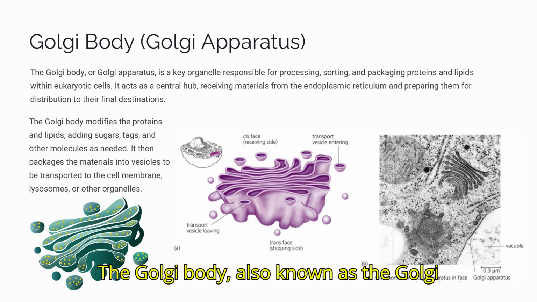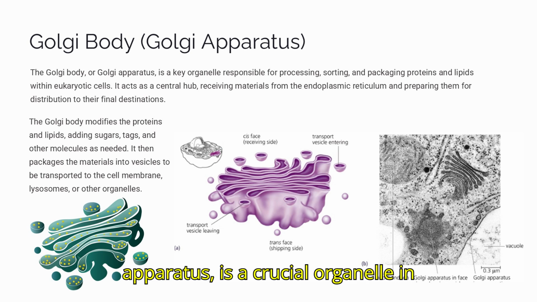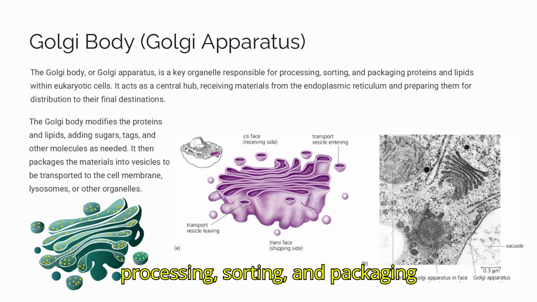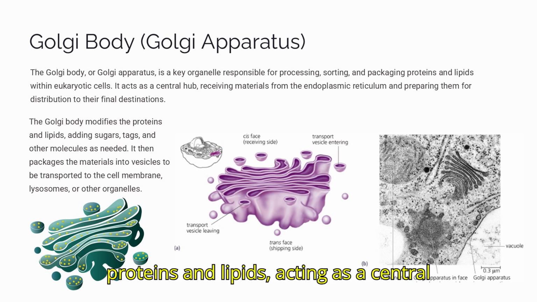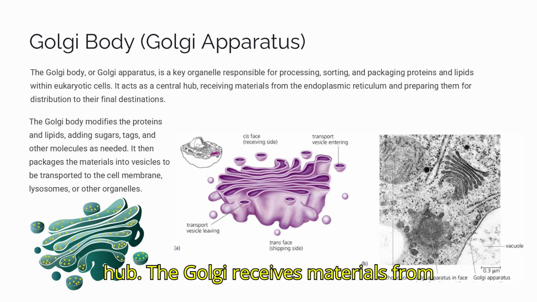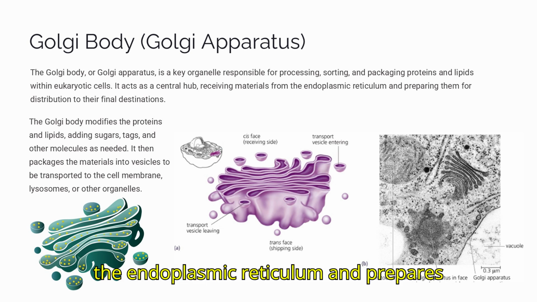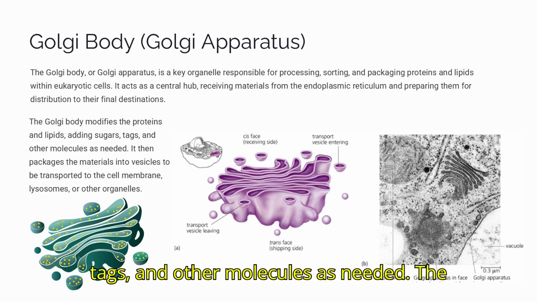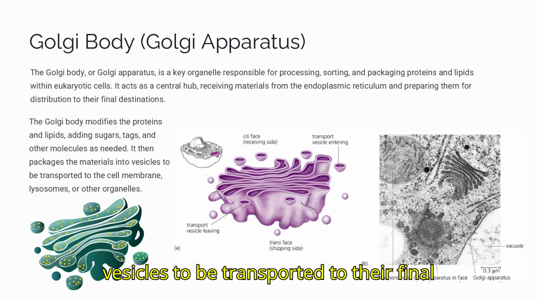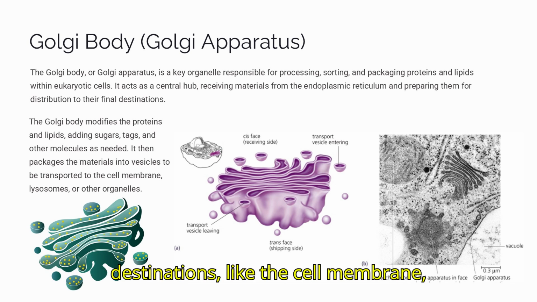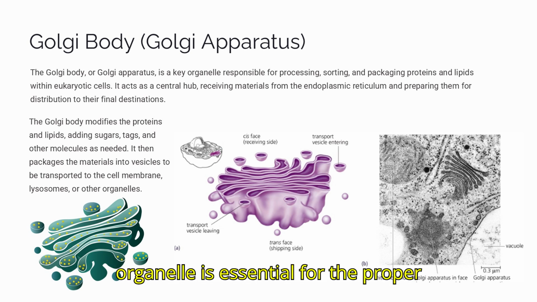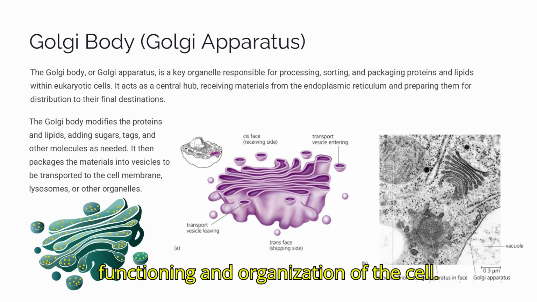The Golgi body, also known as the Golgi apparatus, is a crucial organelle in eukaryotic cells. It's responsible for processing, sorting, and packaging proteins and lipids, acting as a central hub. The Golgi receives materials from the endoplasmic reticulum and prepares them for distribution. It modifies the proteins and lipids, adding sugars, tags, and other molecules as needed. The Golgi then packages the materials into vesicles to be transported to their final destinations, like the cell membrane, lysosomes, or other organelles. This organelle is essential for the proper functioning and organization of the cell.